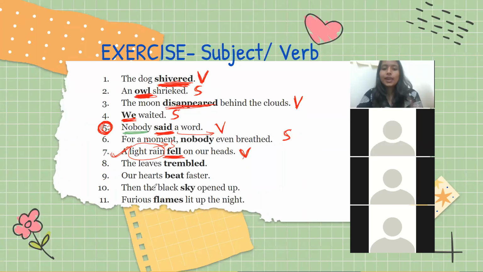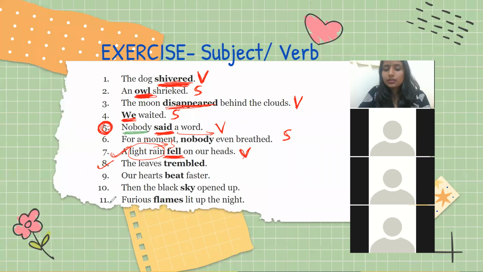ठीक है? Okay, 8th one on the chat box. The leaves trembled. Subject or verb? I got the answer from some of you. Okay, I'm getting more answers. Hussein, come off mute. हाँ, हुसैन इसमें बताओ किसके बारे में बात कर रहे हैं?